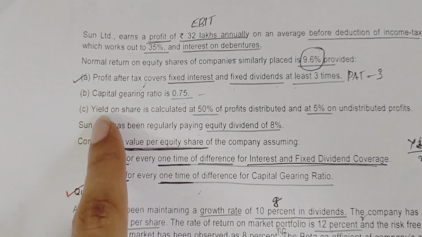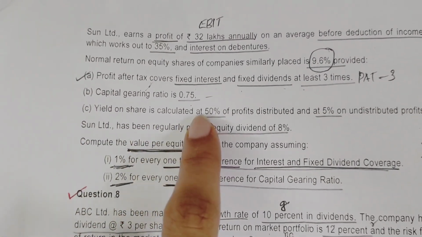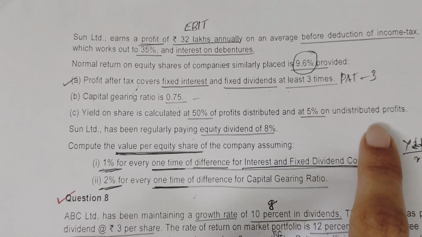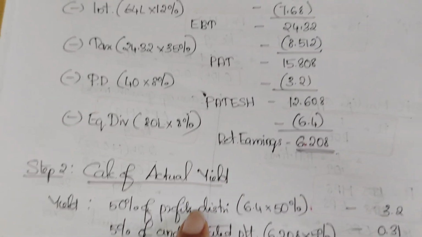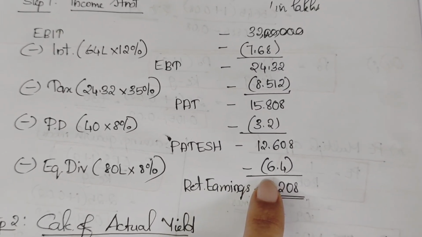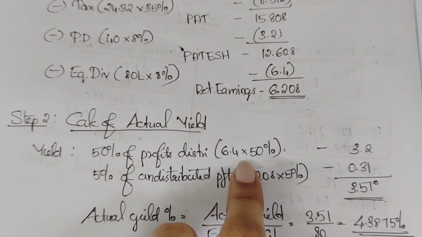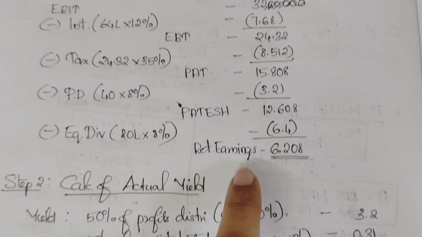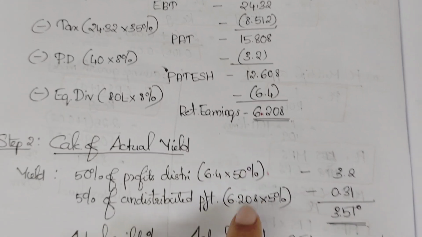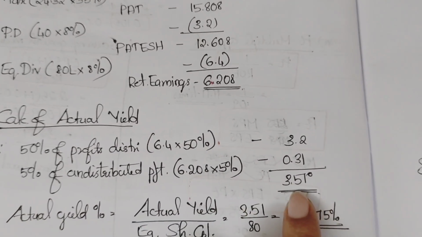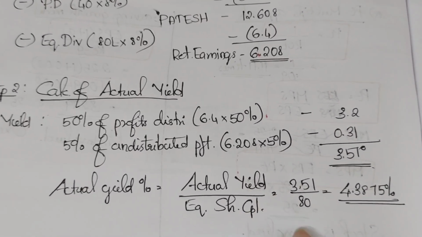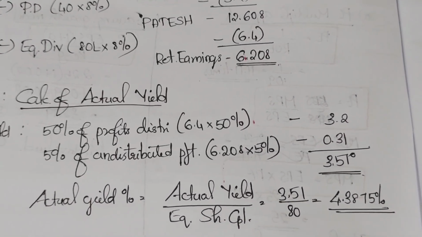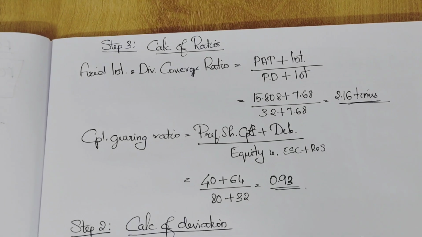Actual yield എന്ന് പറയുന്നത് yield on share is calculated at 50% of profit distributed and 5% on undistributed profit. So 50% on profit distributed plus 5% of undistributed profit ആണ് actual yield എന്ന് പറയുന്നത്. So how much profit is distributed to equity shareholders? 6.4 lakh. 6.4 lakhs into 50%. Then 5% of undistributed profit, അതായത് retained earnings ൻ്റെ 5%. So total actual yield is 3.51. Actual yield percentage is actual yield divided by equity share capital, 4.3875%.